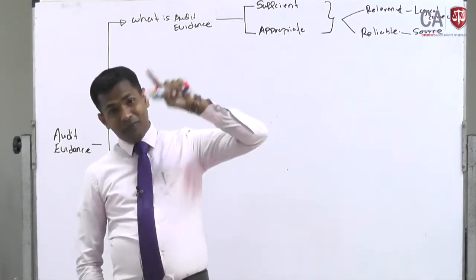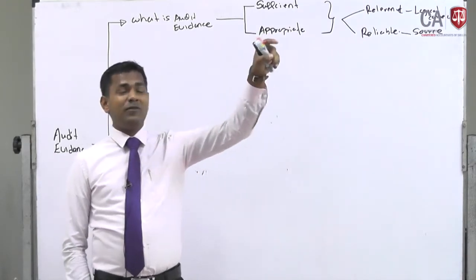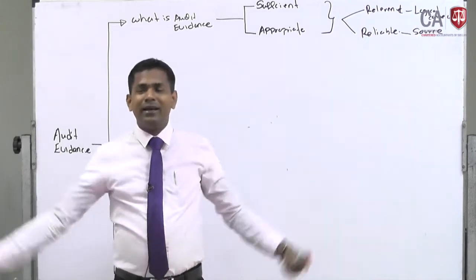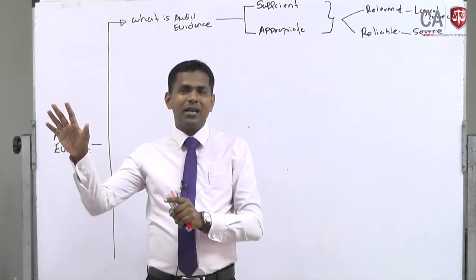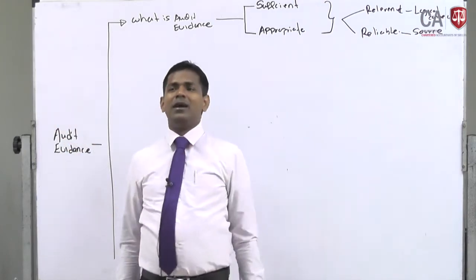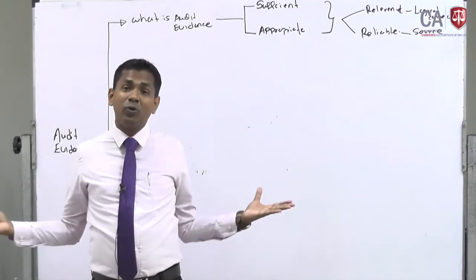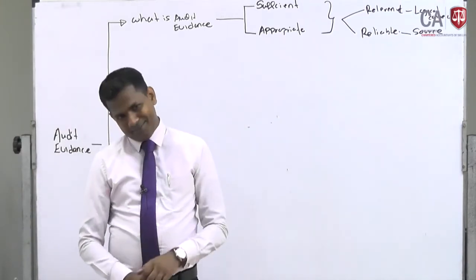Similarly, when we go to client premises to conduct the audit of the financial statements, management will be telling so many stories. They will be telling so many things: that it happened this way, that it happened that way, that this is how the financial statements were done, this is how the transaction was made, this is the selection process. A lot of stories are told by the client's management.